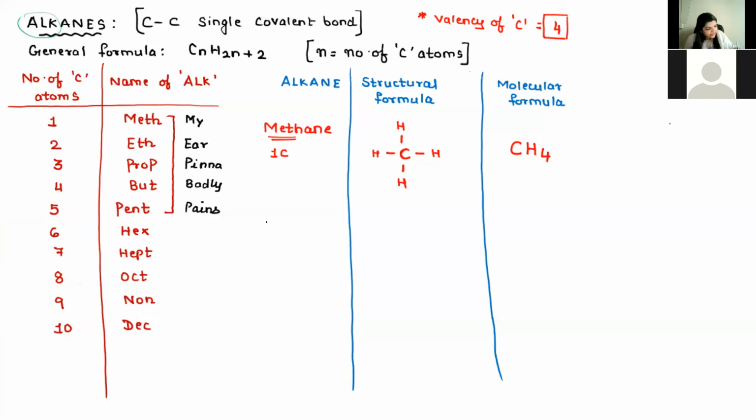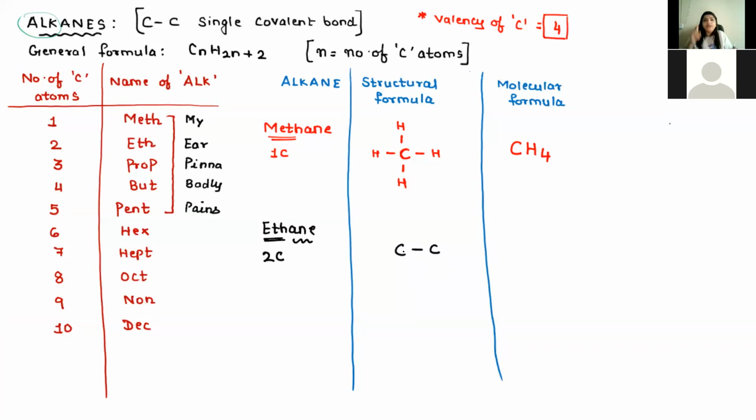Next one, ethane. Now, eth means how many carbon? 2 carbons. So I'm going to draw 2 carbons over here. Now, since it is ANE, between 2 carbons there has to be a single covalent bond.